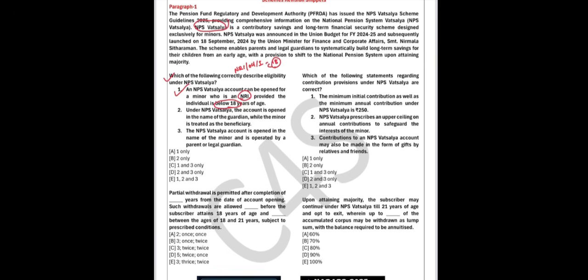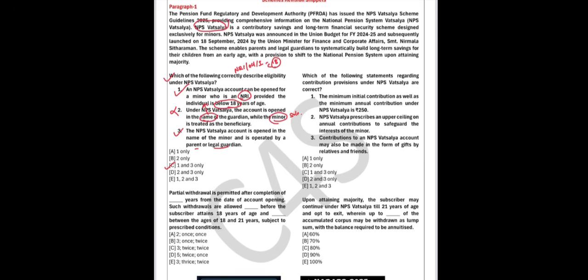Okay. Second statement is, under NPS Vatsalya, the account is opened in the name of guardian while the minor is treated as beneficiary. No. The account will be opened in the name of the individual, that beneficiary, the minor only, and the minor is the sole beneficiary of that particular scheme. Okay. And the third statement is, NPS Vatsalya account is opened in the name of minor and it's operated by parent or a legal guardian. So yes, this is right. Until he is going to turn 18, the account will be managed by the parent or legal guardian. So yes, option C is correct, that is 1 and 3.